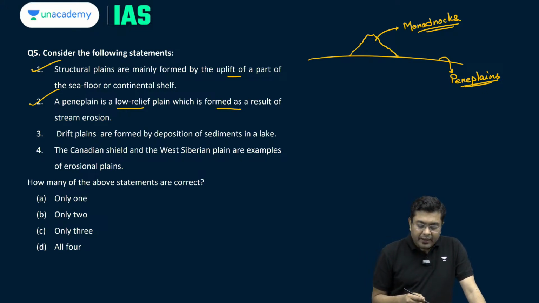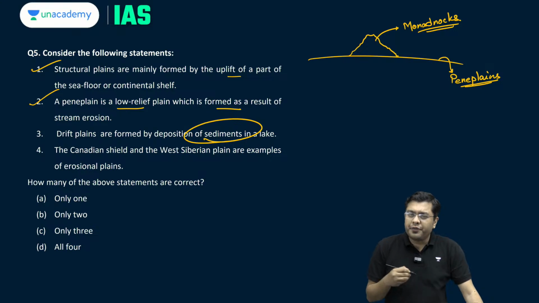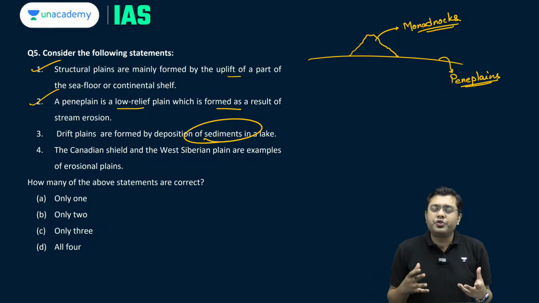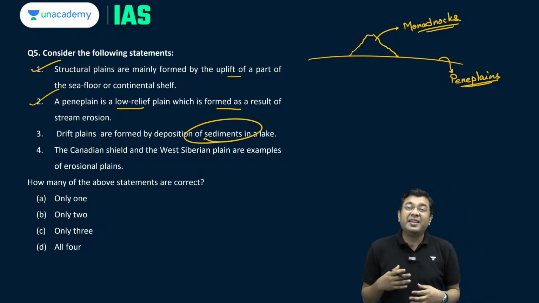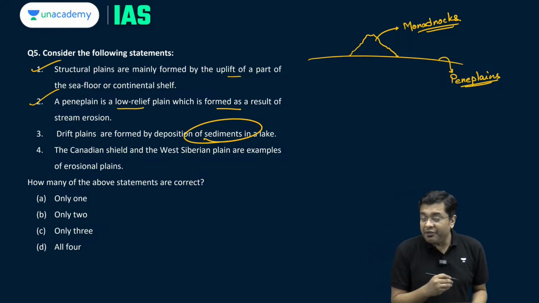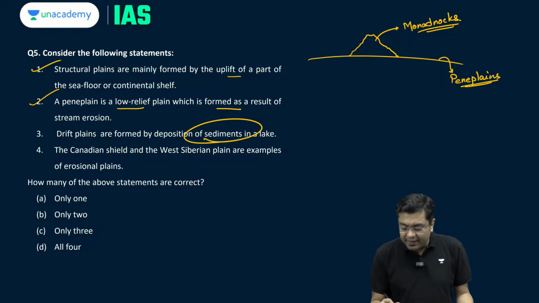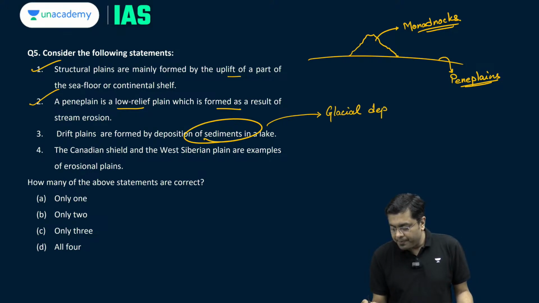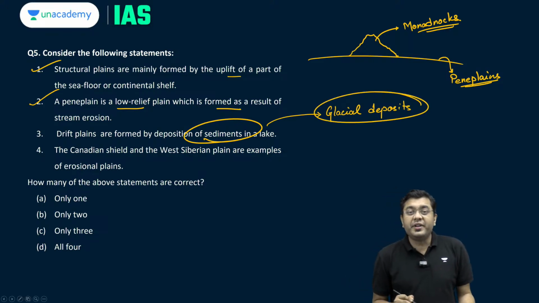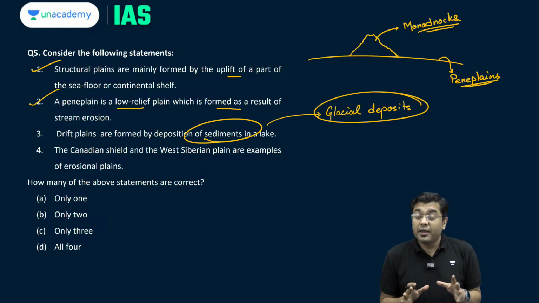Then, drift plains are formed by deposition of sediments in a lake. Deposition of sediments in a lake creates lacustrine plains, right? They are known as lacustrine deposits. Drift plains are generally created as a result of glacial deposits. Such kind of plains you will find to be present in the region of Western, Northern Europe.